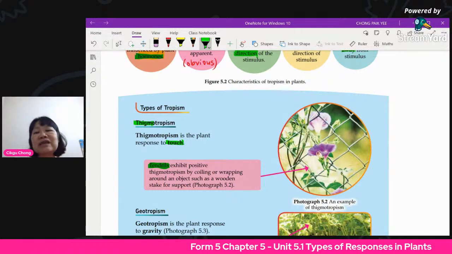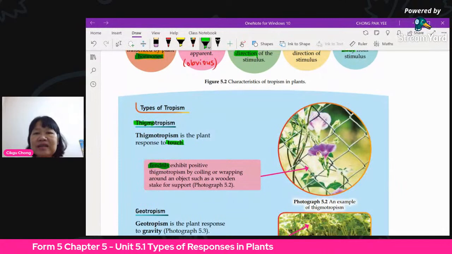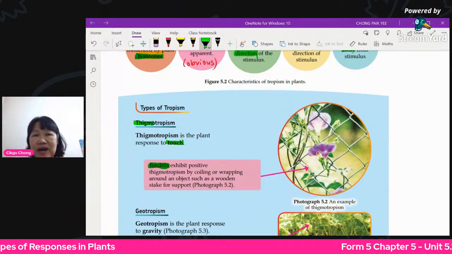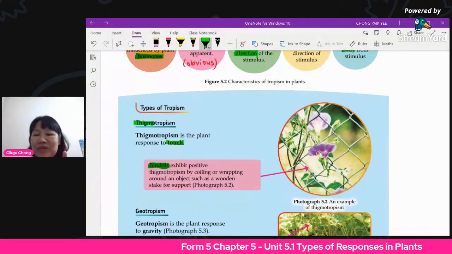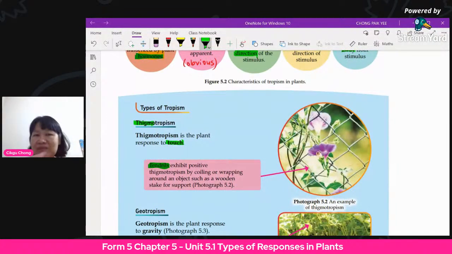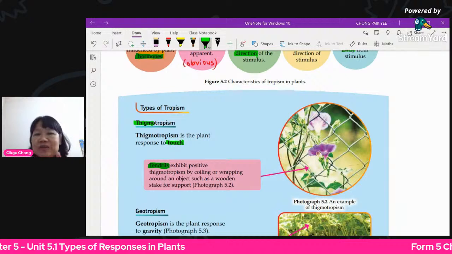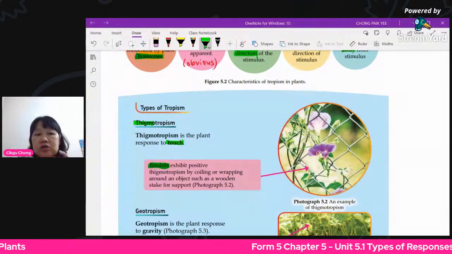Does anyone know the name of this plant? In Chinese you will call it 牵牛花. Oh, sorry, there are two different types. The blue pea flower is a different type. This is called morning glory. They actually have this stem, which we call a tendril, or a twining stem.